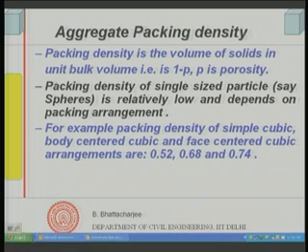Single particle size is definitely not a very efficient thing to do. The actual packing density in the case of spheres of single size lies somewhere between 0.5 and 0.74, depending upon the arrangement. You can't really improve it very much, because 0.74 is a specific type of arrangement which you never really get. Theoretically that is possible, it is the theoretical maximum, but you get much less packing density with single size.